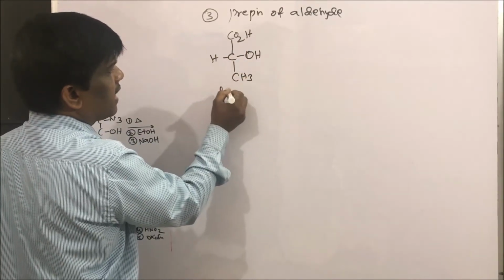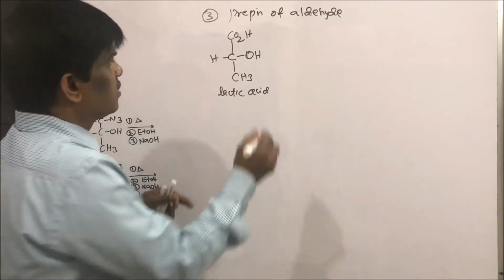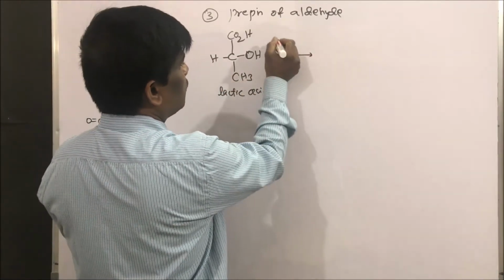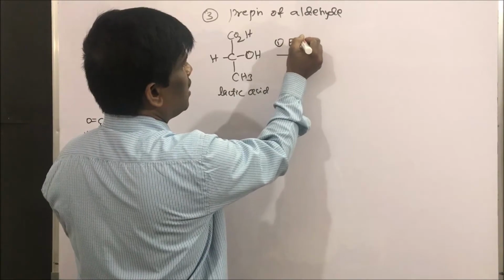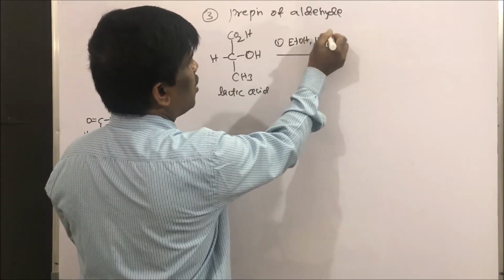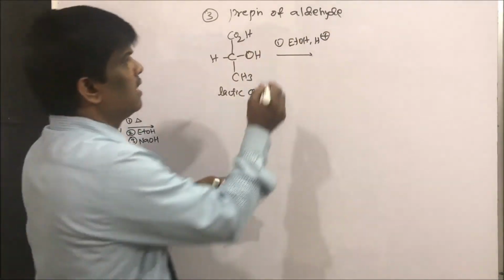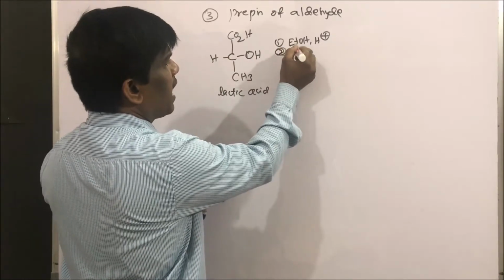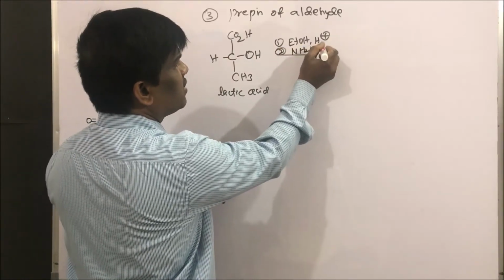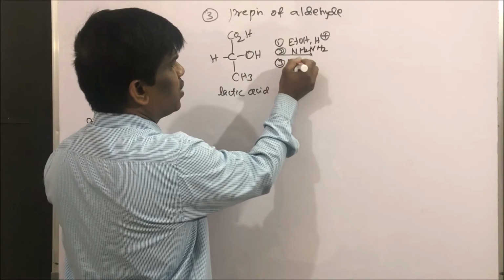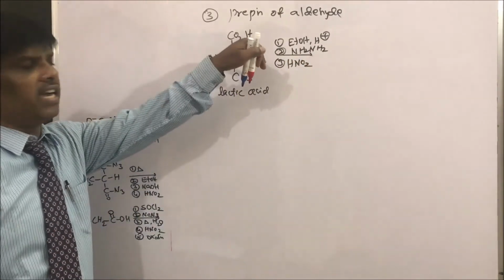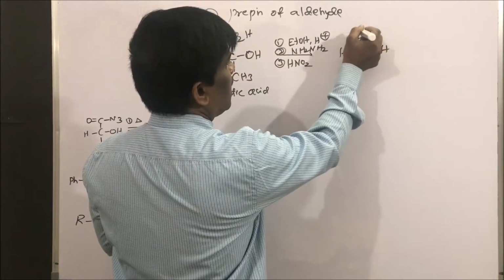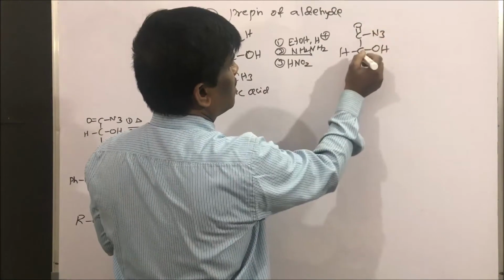This is lactic acid. Yes students, first step is ethanol in presence of H plus, it is going to form ethyl ester, then followed by hydrazine NH2NH2, followed by HNO2 nitrosation. I am going to get azide here, acyl azide here.